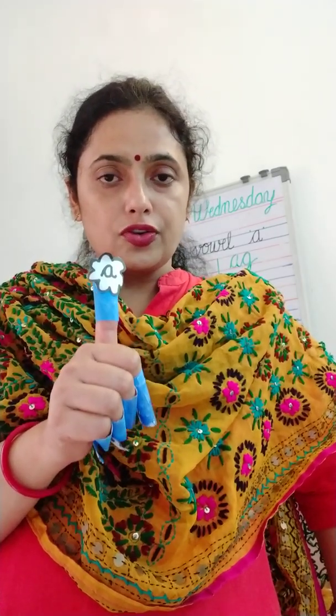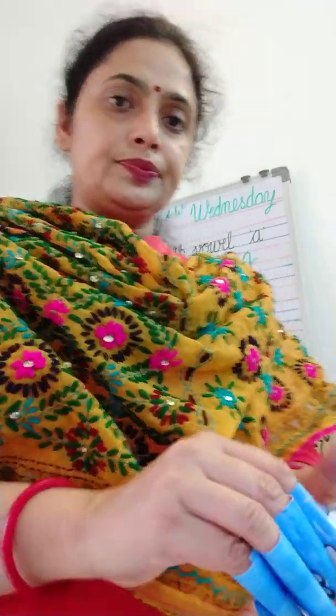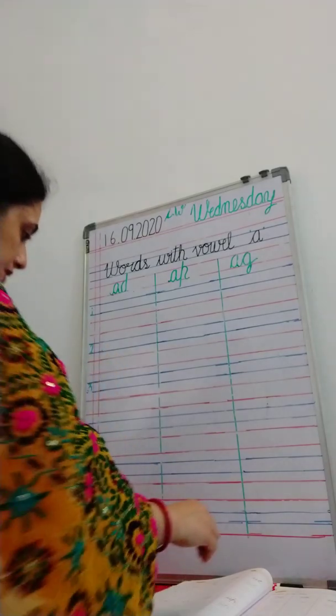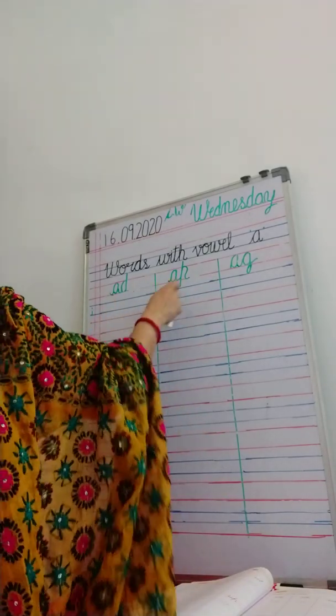A, E, A. And which vowel are we doing? We are doing vowel A. Last time we did vowel A's short sound. So now let's do it one more time with the new words. Babies, today again we have three families.